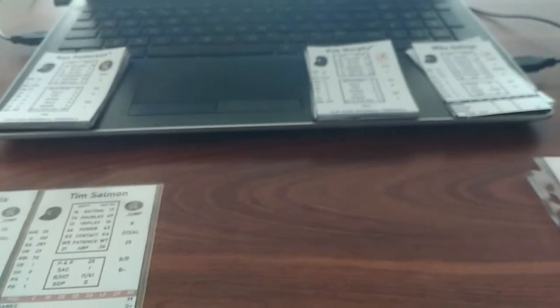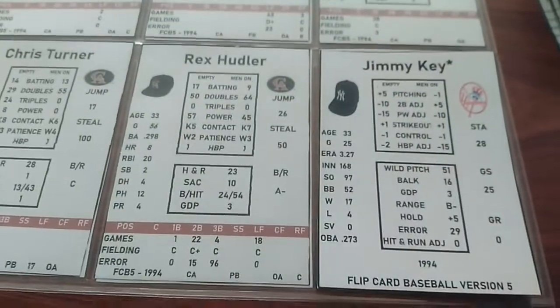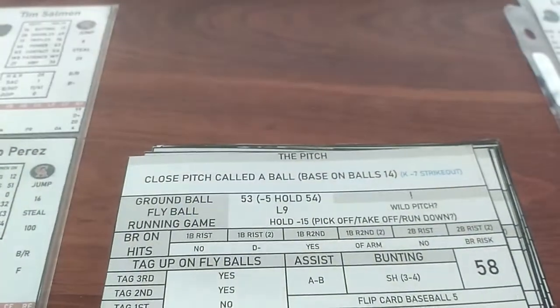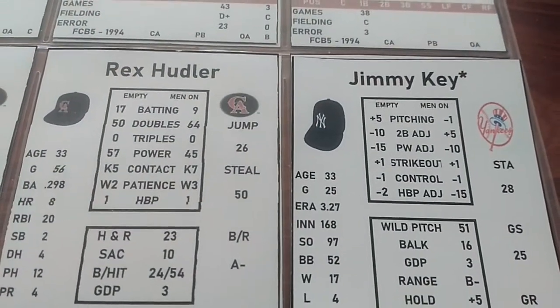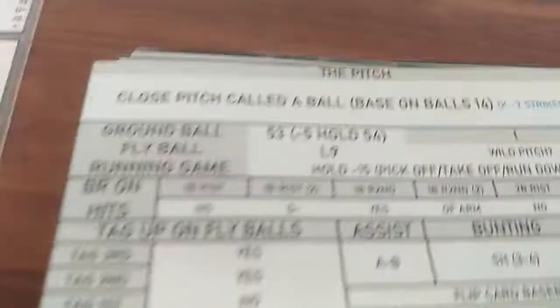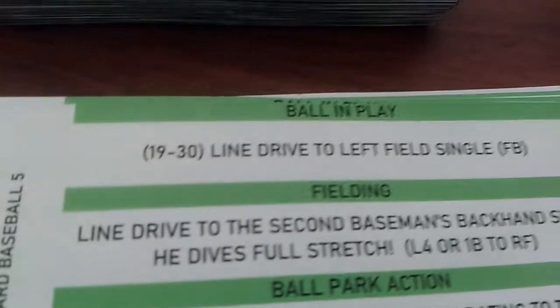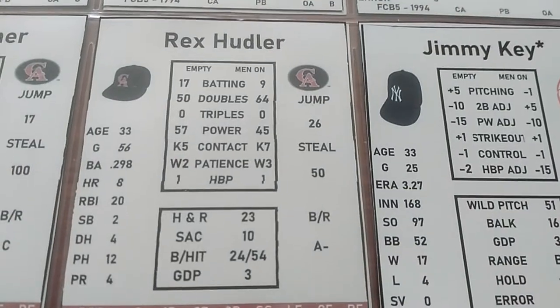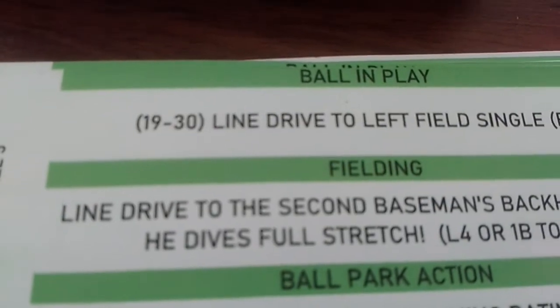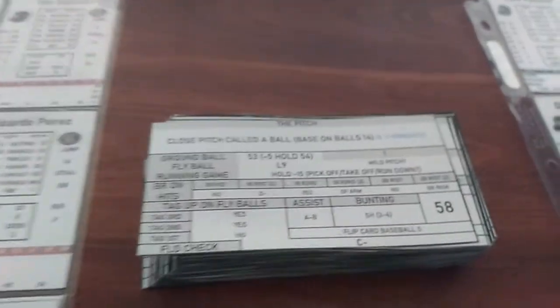We have Jimmy Key, who has faced 25 batters, and he'll be facing Rex Hudler, the man of the moment. Walk of 14 on a close pitch. He's a W2. -1 makes him a W1. So the card is well above it, so it's in play. And a 19 to 30 would be a single, otherwise a fly ball. He's a 17 with bases empty. +5 is a 22. So that puts him between 19 and 30, and it's a single to Rex Hudler. So Rex Hudler is 3 for 3, having a good game of it.